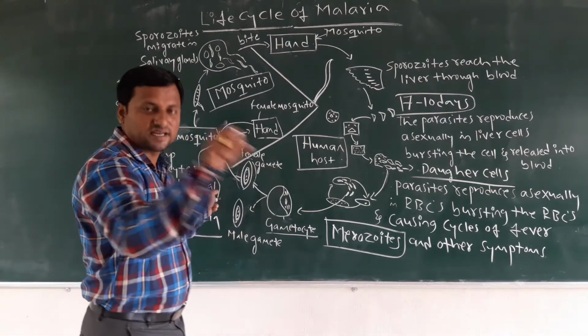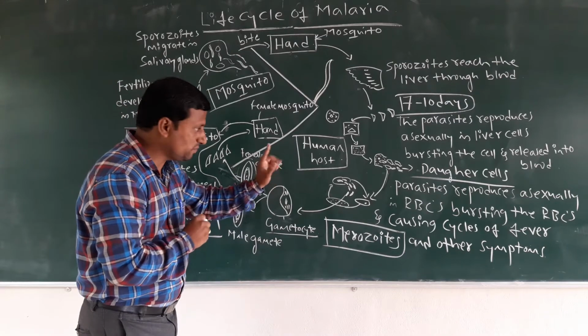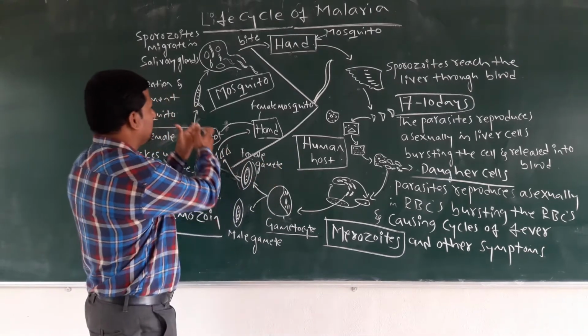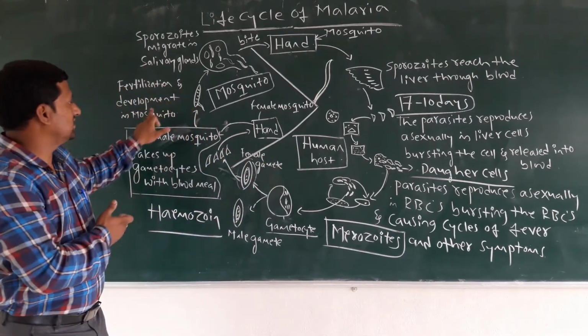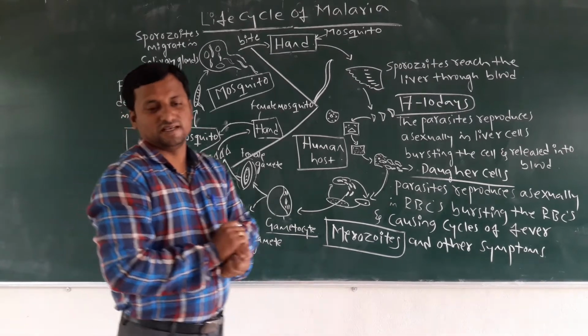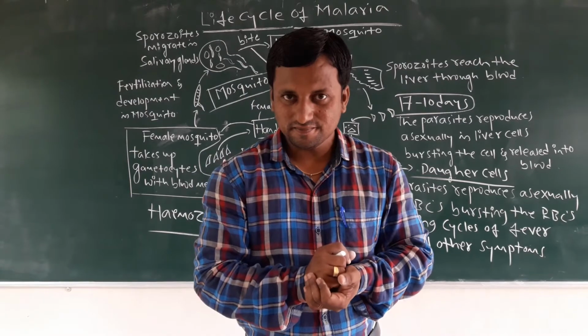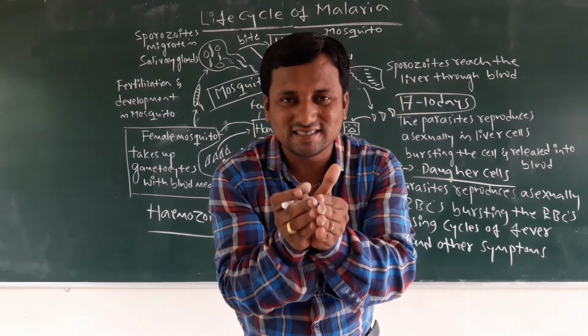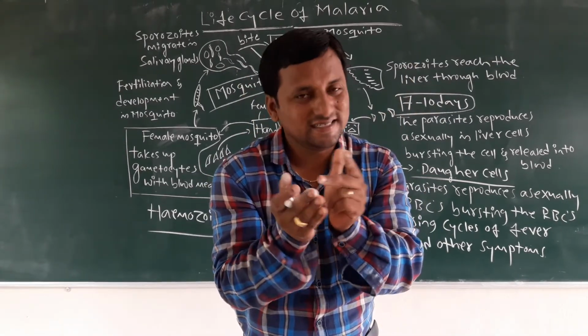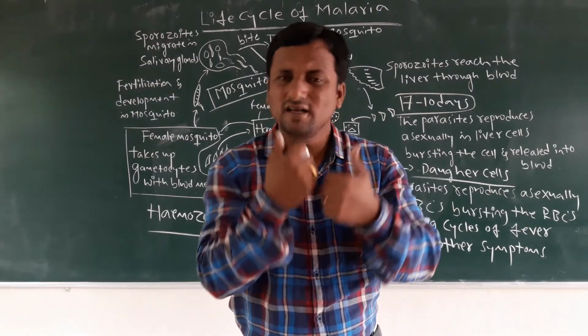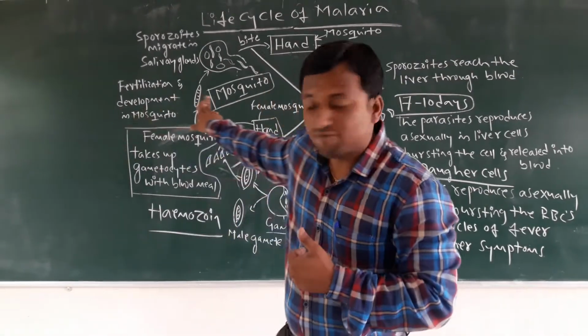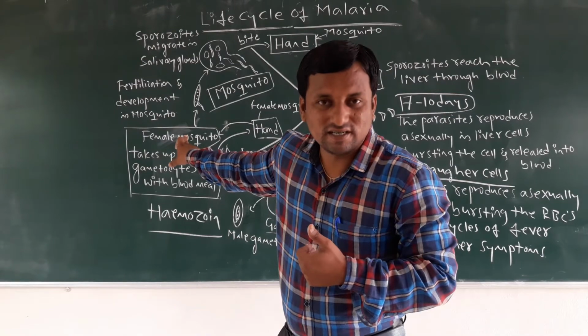So the gametocytes are taken with the blood meal by the female mosquito. Again they start fertilization and development in the mosquito. Then these merozoites enter into the mosquito's body, and there they start the fertilization and development, growing in the mosquito body. This type of cycle we call the sexual cycle.